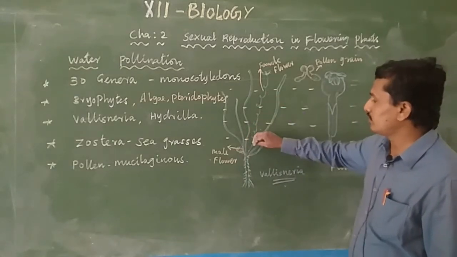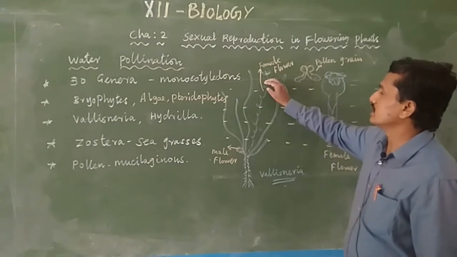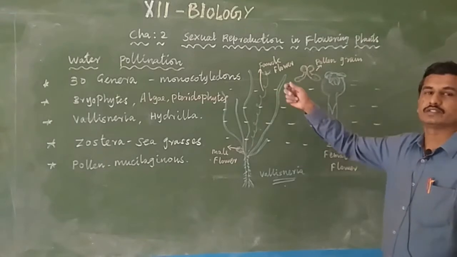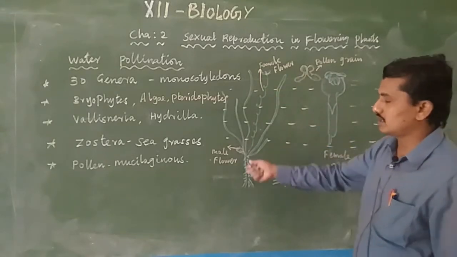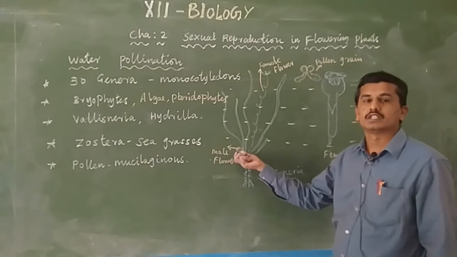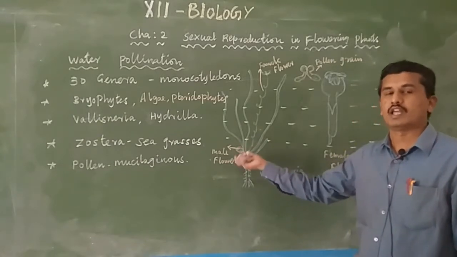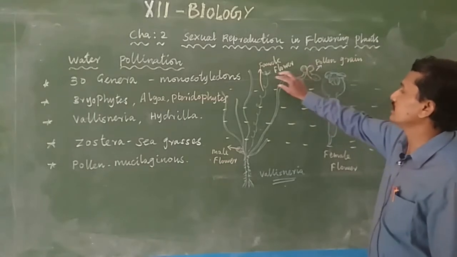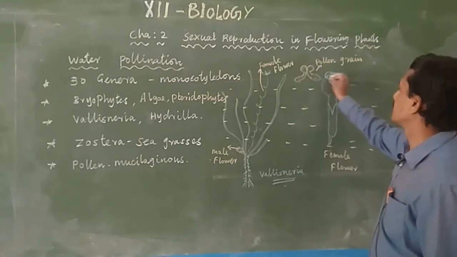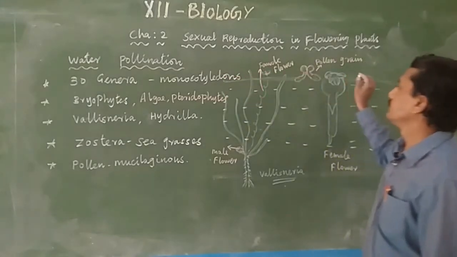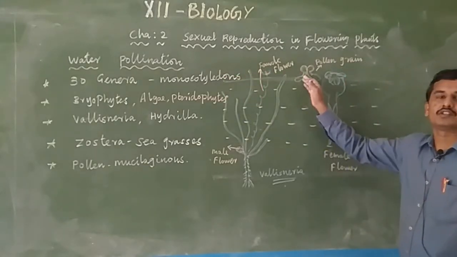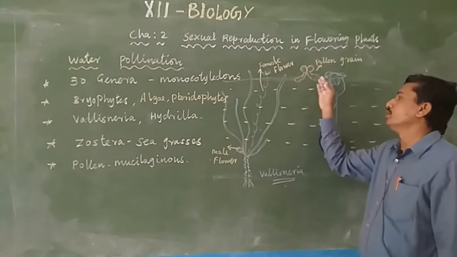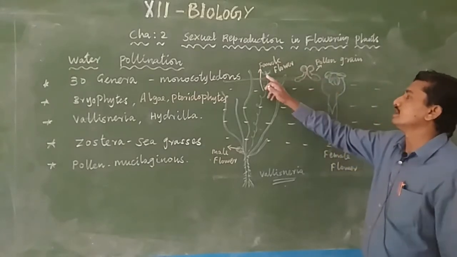Upon maturity, the female flowers expand and reach the surface of the water; slowly they emerge on the surface. After maturity, the male flowers are released. They slowly travel in the water current and reach the surface of the water. On the surface, through the wind current or the movement of water, they slowly move, and sometimes reach the female flower.